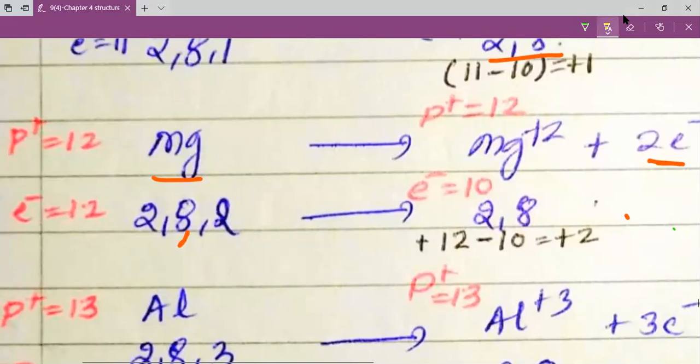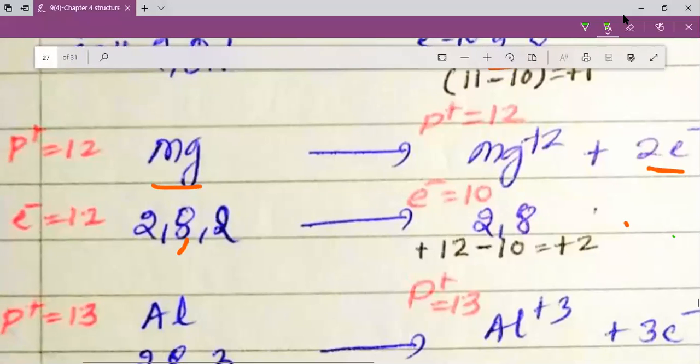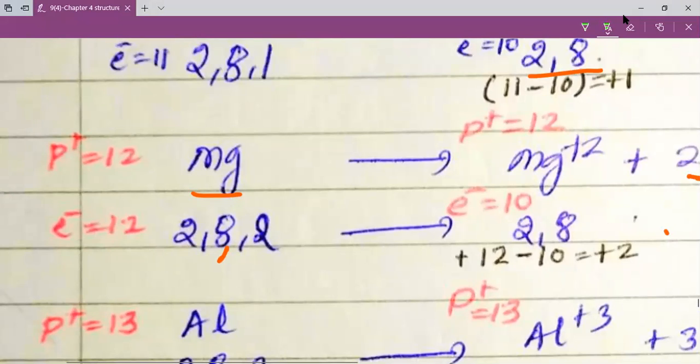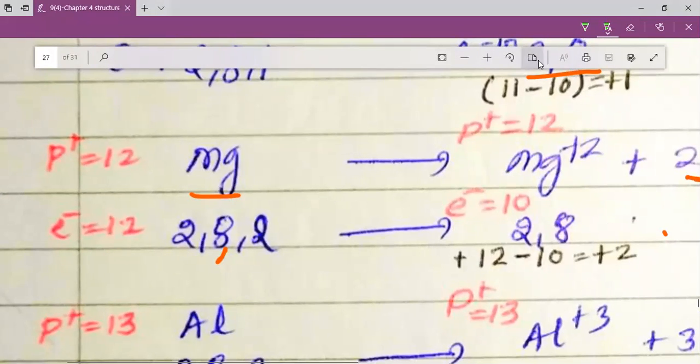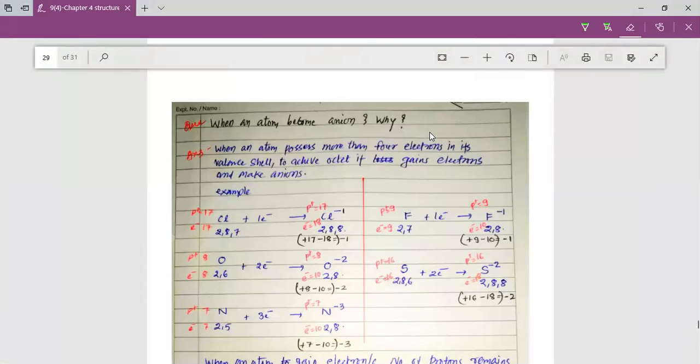So to calculate the charge, my dear students, we can write it here.